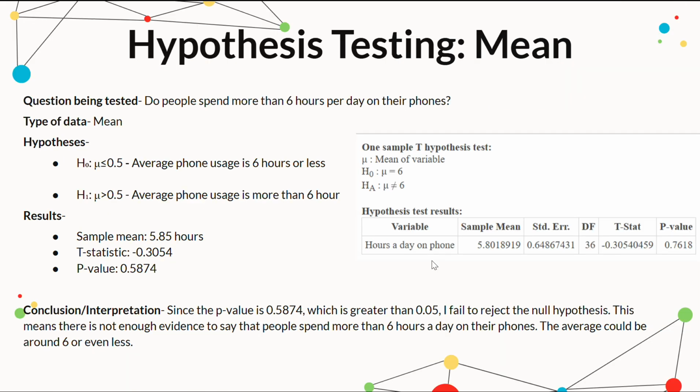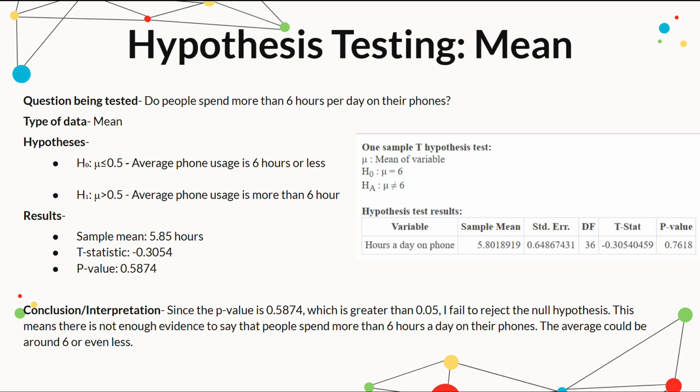For hypothesis testing for mean, the question being tested was, do people spend more than 6 hours per day on their phones? The type of data, as I said, was mean. Hypothesis: average phone usage is 6 hours or less, and then average phone usage is more than 6 hours. The sample mean I got from StatCrunch was 5.85 hours. The t-statistic would be negative 0.3054. And the p-value I'd gotten was 0.5874.